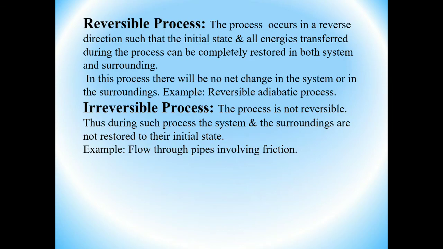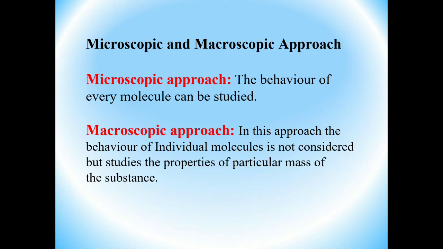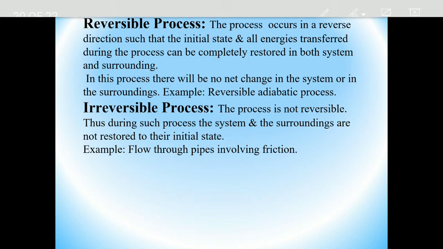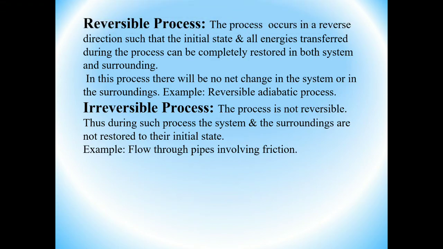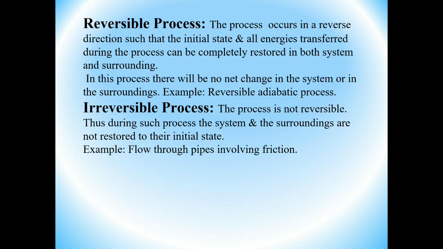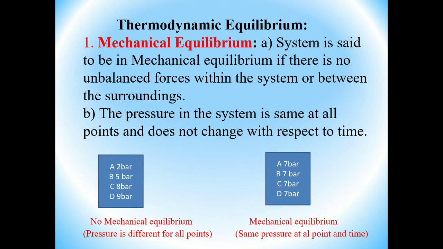An example is flow through pipes involving friction. When friction occurs as the flow takes place in the pipes, we call that an irreversible process. Just remember, reversible means it comes back to the original state, irreversible means it will not come back to the initial state. I hope that it is clear. Thank you.